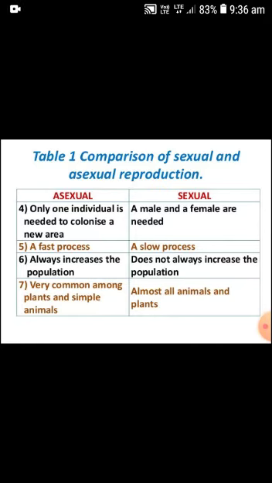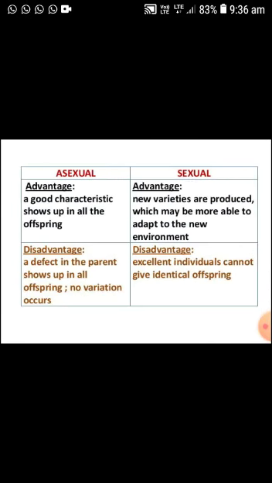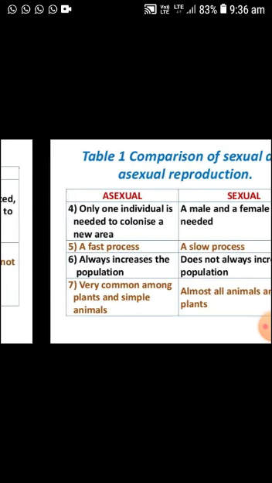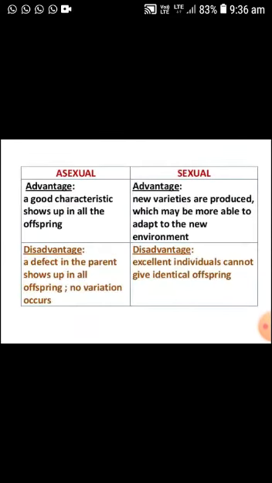Asexual reproduction is a very fast process and increases the population in a very short period of time, but sexual reproduction does not increase the population in a short period of time. Asexual reproduction is very common among plants and simple living organisms, but sexual reproduction occurs in almost all higher plants and animals.